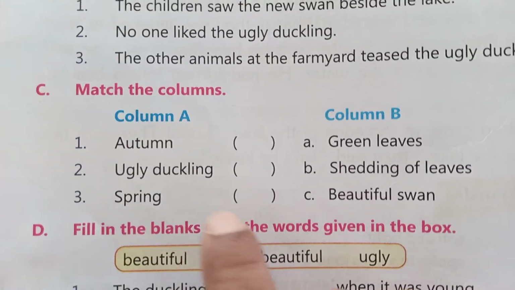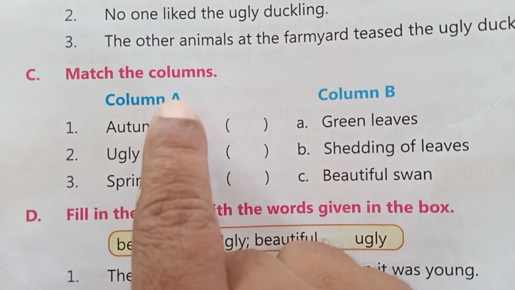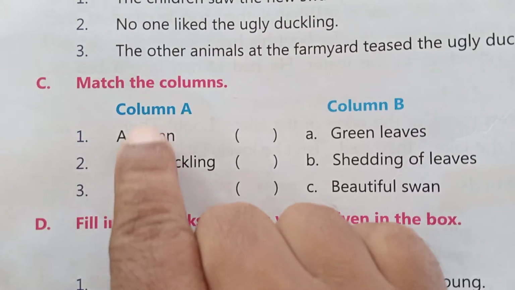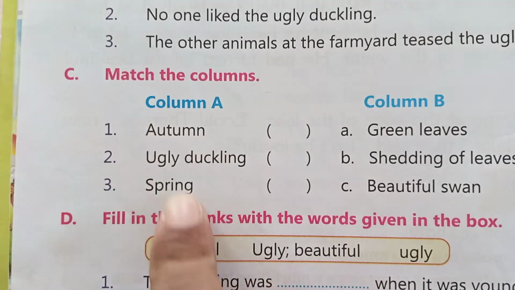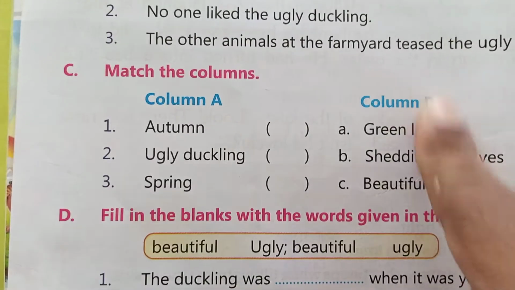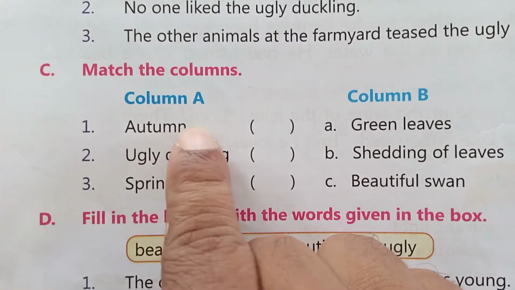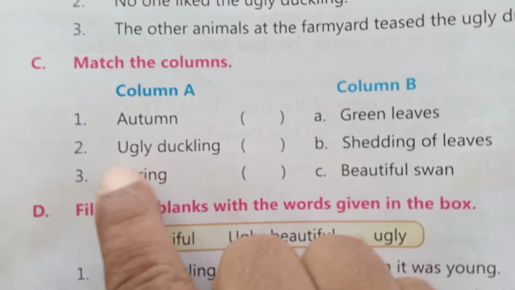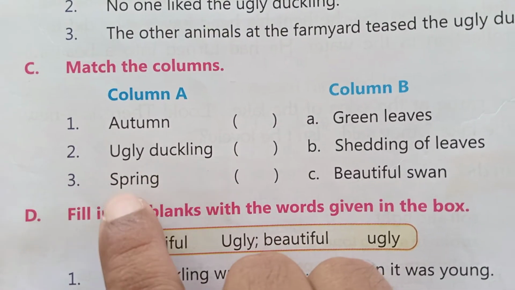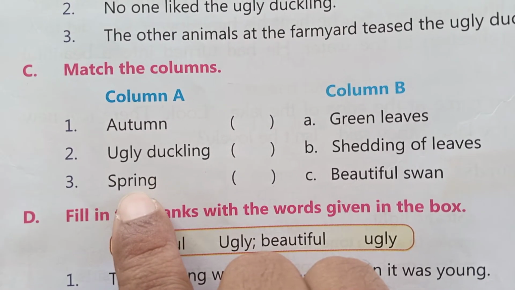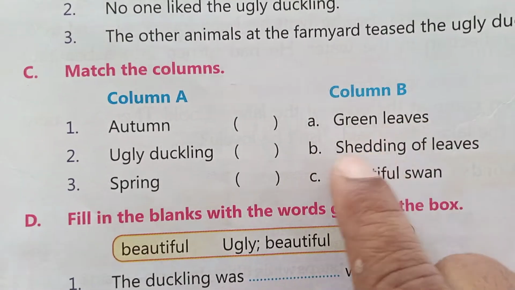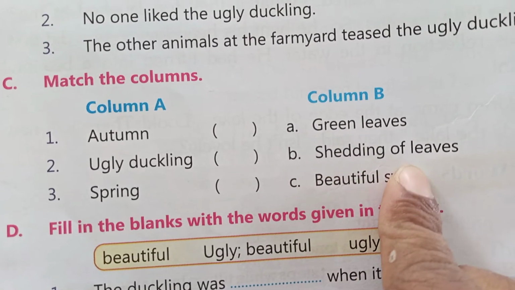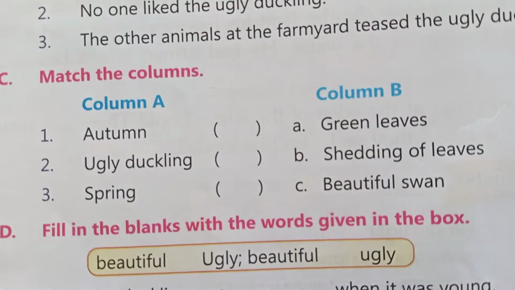Okay, now see, match the columns. Match the following. So, here column A, column B. In column A, three words are there. In column B, three statements are there. First one is autumn. Second one is ugly duckling. And third one is spring. In column B, first one is green leaves. Next, shedding leaves. Beautiful swan.